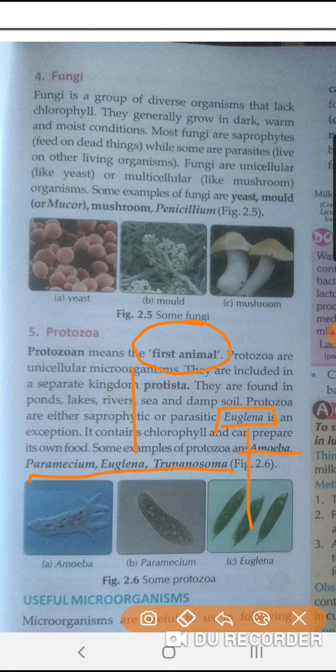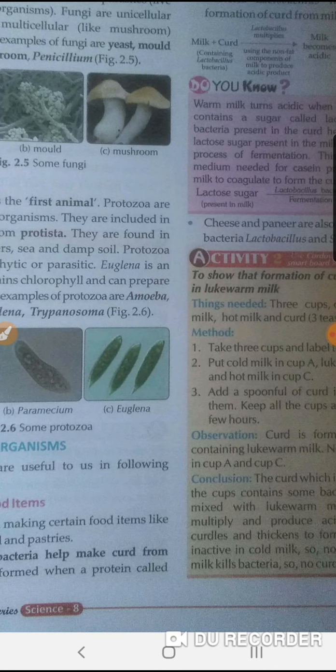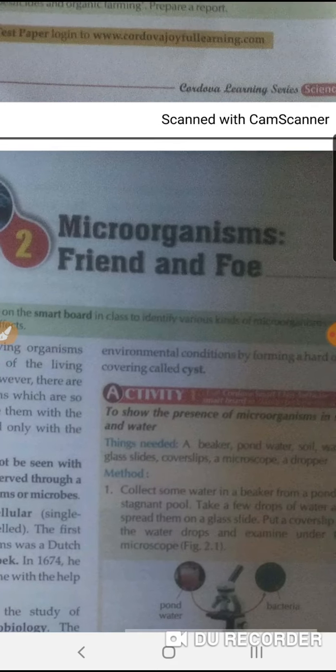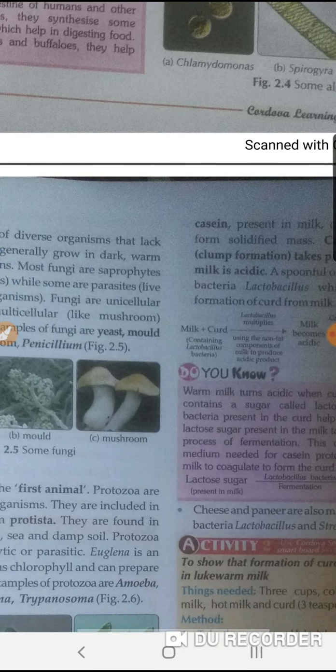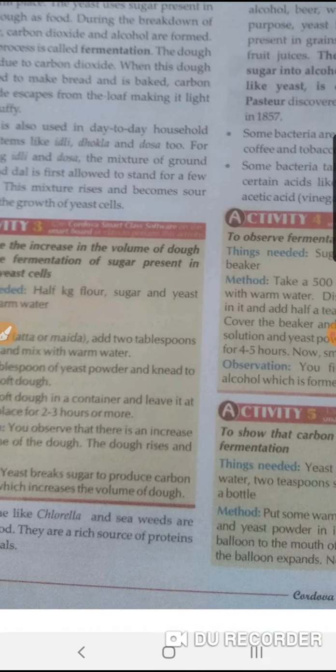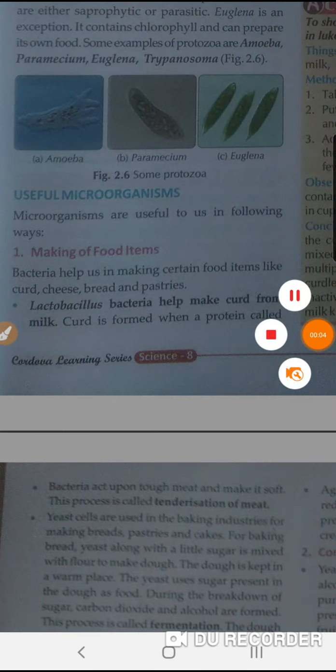Now the microorganisms can be classified into two parts, that are useful and harmful. Microorganisms are of two types. They can be useful for us or harmful for us, and it is clearly mentioned in our chapter also that we have to read about the benefits and the harms of microorganisms. So what we have to study now? We have to study the useful microorganisms.